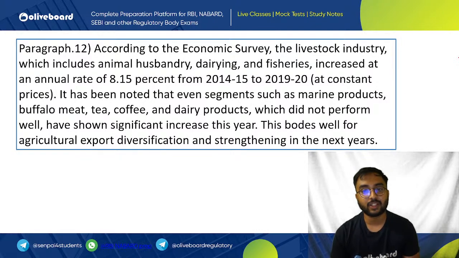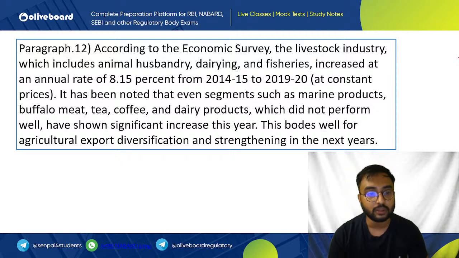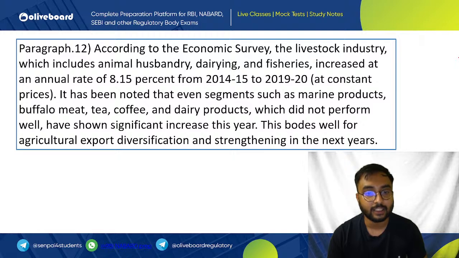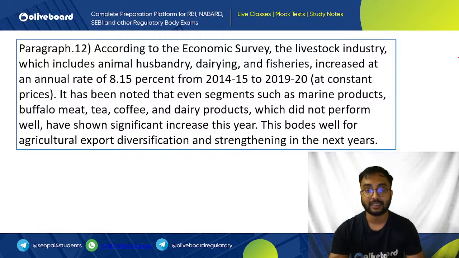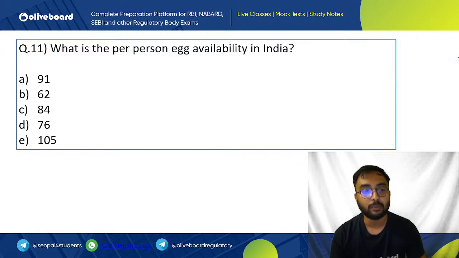According to the economic survey, livestock industry, now they are talking here about the agricultural export diversification and strengthening, which has happened this year. Overall, it has been noted that segments for the overall agricultural products, or even allied activities products like marine products, buffalo meat, tea, coffee, dairy products, which did not perform well, have shown significant increase in the latest years. What is the per person egg availability in India?